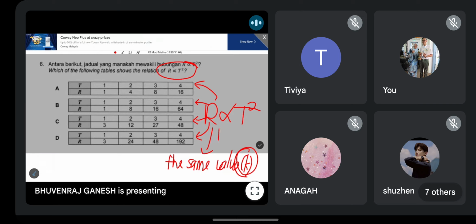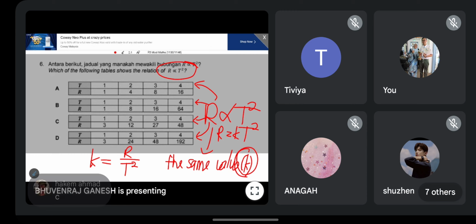the constant, it must have a constant value of K. So mean that R is equal to K T square. So you must find the K value. So K is equal to R bahagi T kuasa 2. So you just gantikan nilai satu per satu. See which one can give you the same K value. For all the 4, keempat-empat. So anyone got the answer?